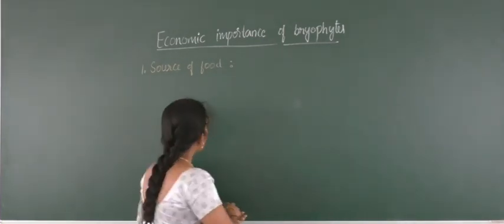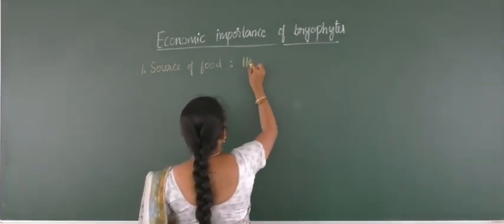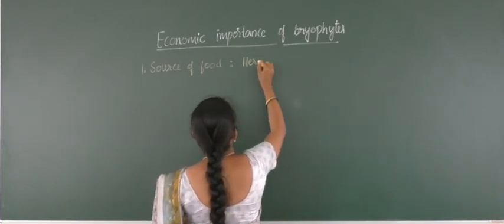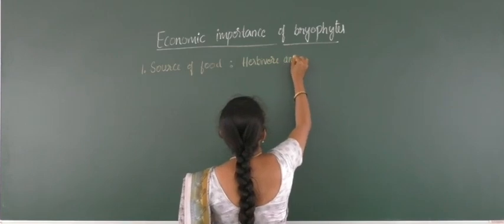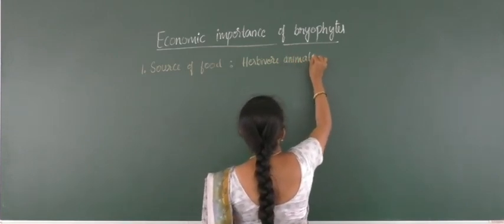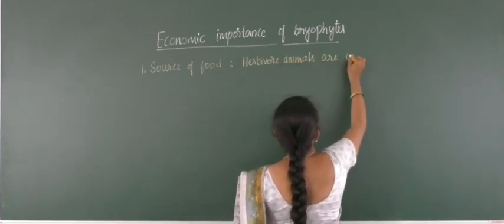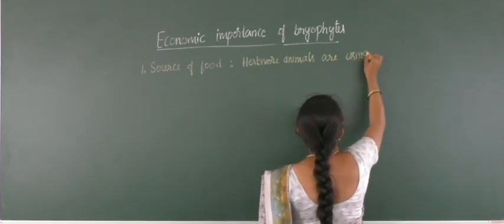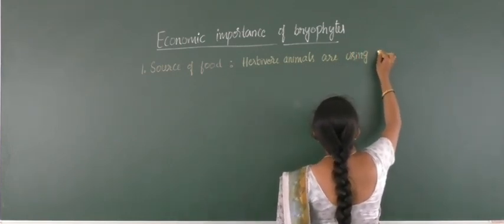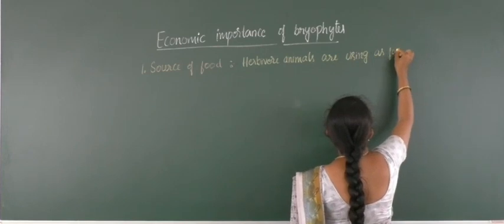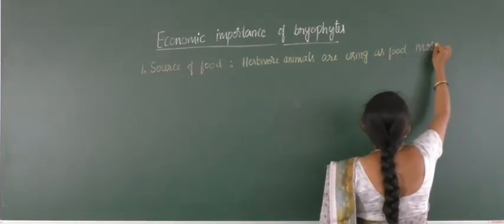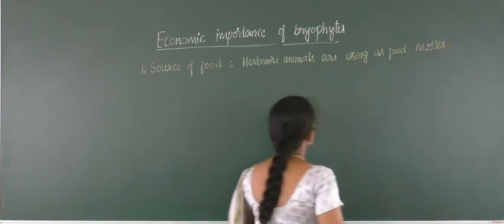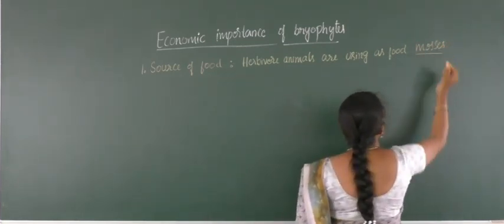So here the herbivore animals are using these as food, and the example is mosses, right? So here it is the example.